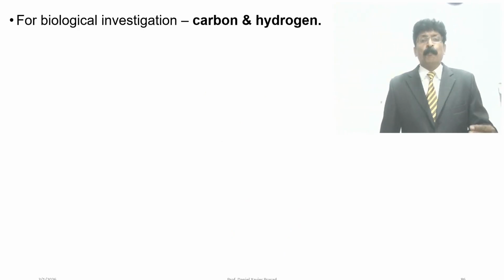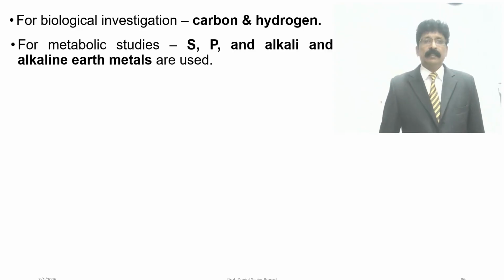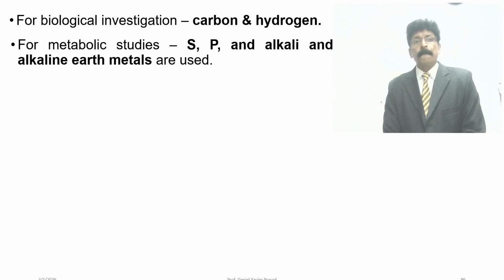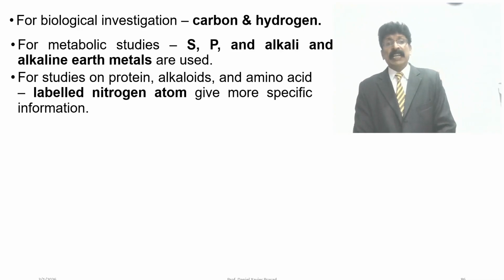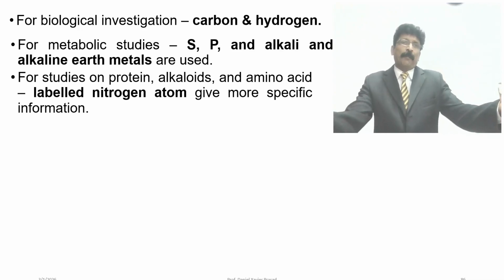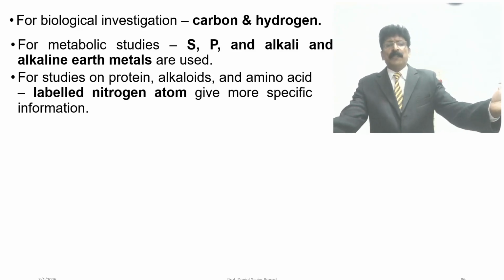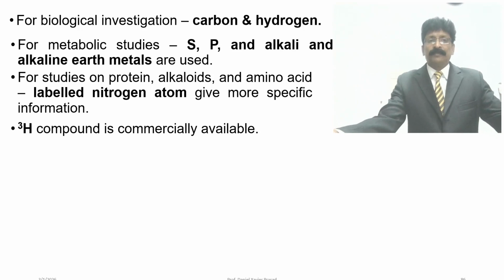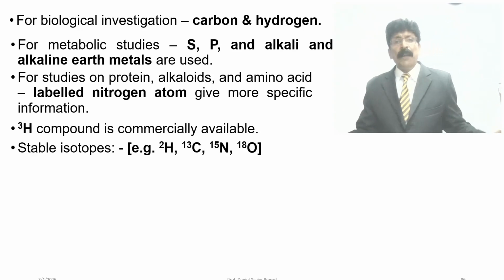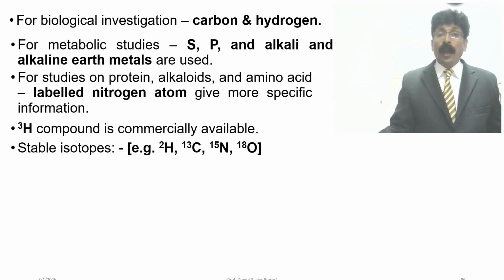For biological investigation, carbon and hydrogen are used. For metabolic studies, sulfur, phosphate and alkali metals, even sodium, potassium, calcium and alkaline earth metals are used. For studies of protein, you may know protein is made up of amino acids, nitrogen. Alkaloids and amino acids labeled with nitrogen can give more specific information. H3 hydrogen compound is commercially available. And we know the stable isotopes like H2, carbon 13, N15, O18.